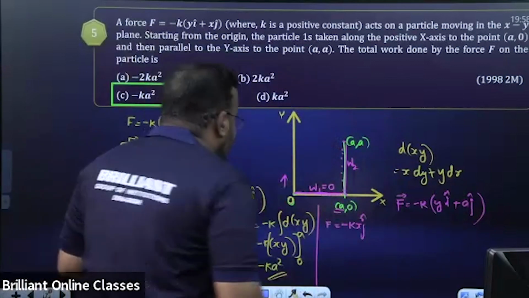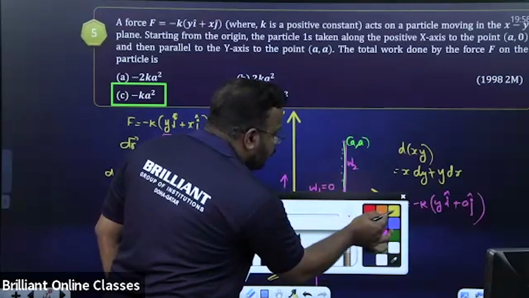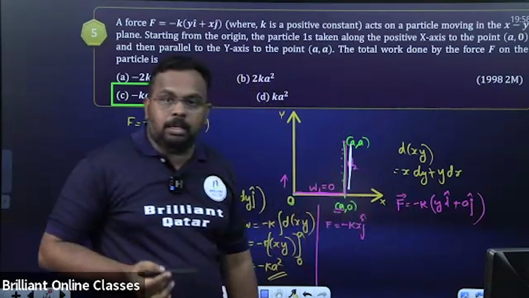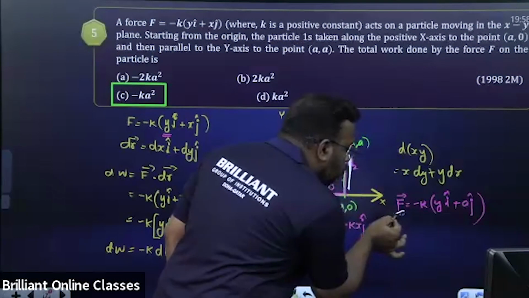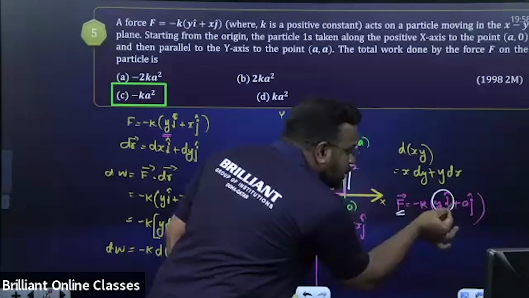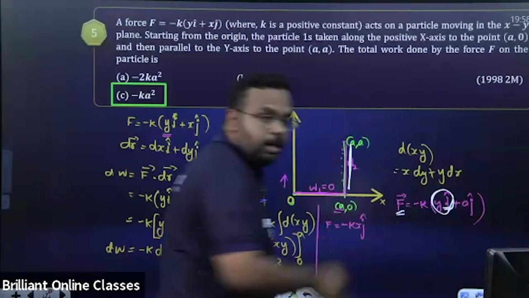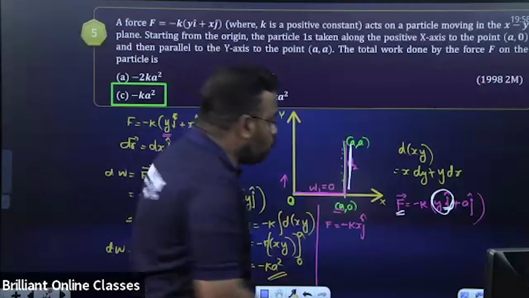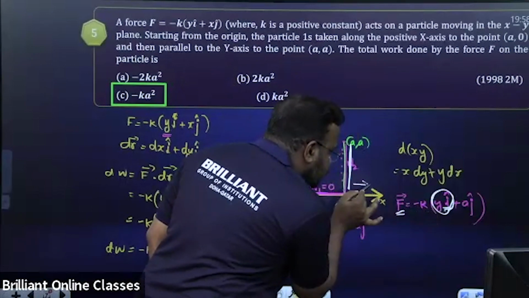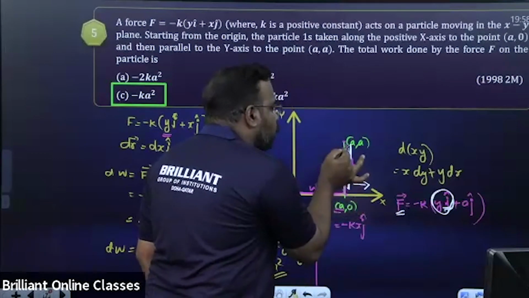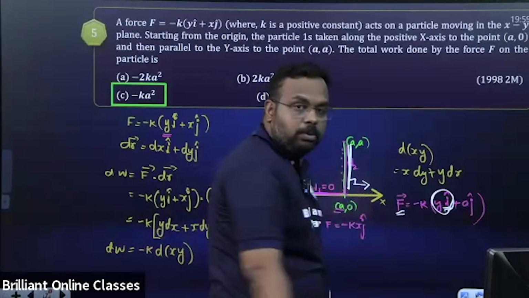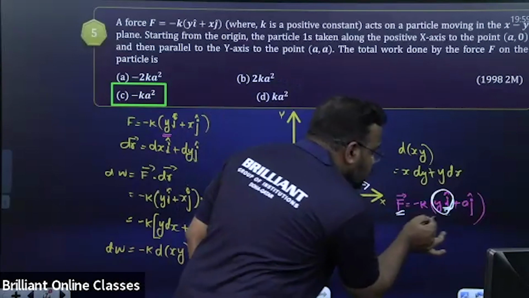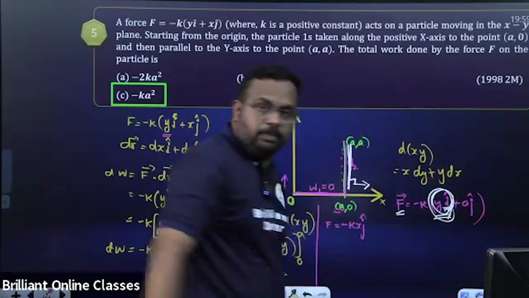Got it. And what is the direction of the displacement in this case? Displacement is along this way. This force has two components. Look at this. One is this component. What is the direction of this component? There is I cap, which means it is along the x-axis. But my dear students, the displacement is along the y-axis. What is the angle between these two? The angle is 90, so work done will be zero. So this component is not doing any work.